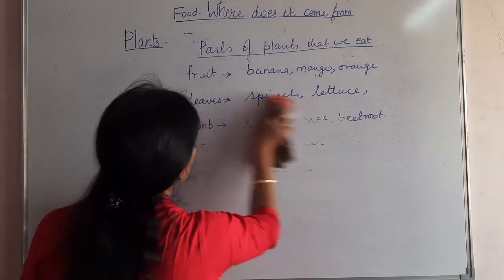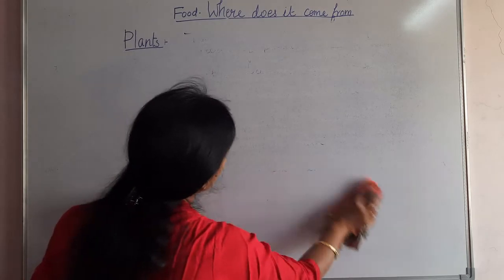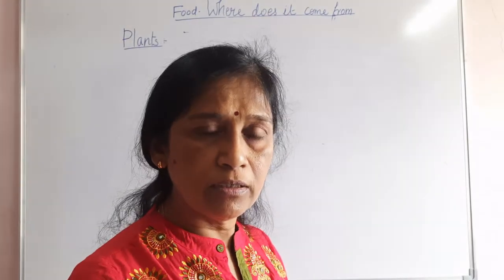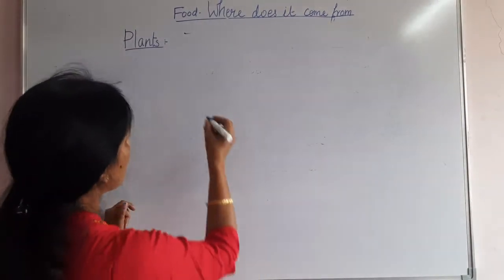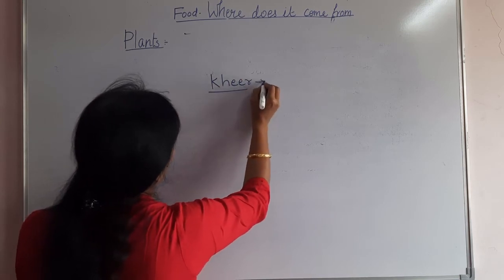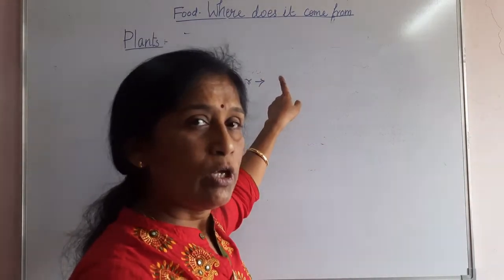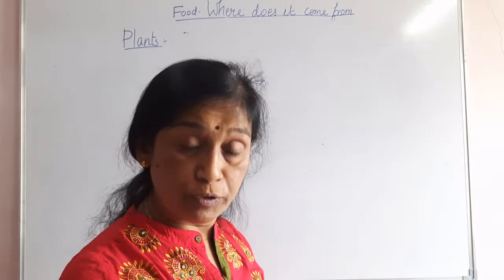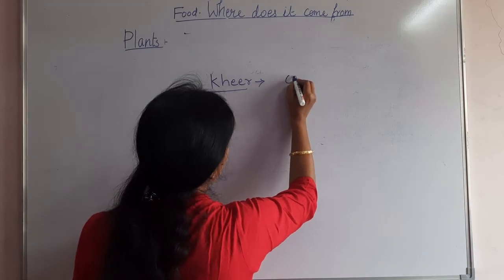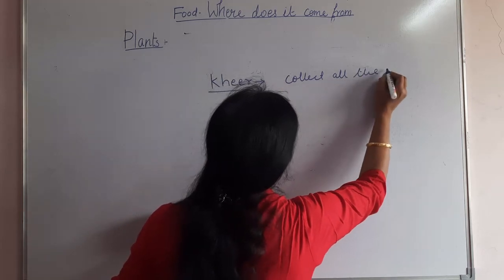Now if your mother wants to cook kheer for you, what will she do? She'll collect all the things that are needed to make kheer. What is she preparing? She is preparing kheer. So she collects all the things she needs to make this. The things that you need to make any food are the ingredients. So she'll collect all the ingredients.